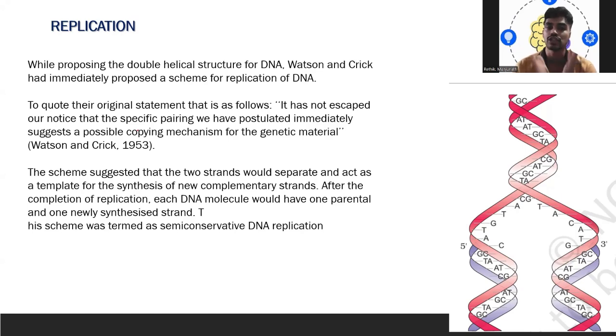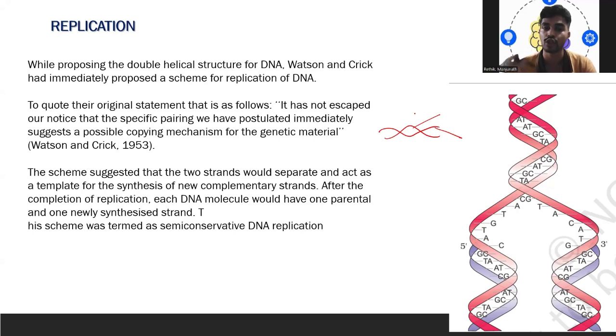That also suggests that the two strands would separate and act as a template for synthesis of a new complementary strand. If you have a DNA here, this is one strand and this is another strand. Each individual strand has the ability to act as a template strand and helps in the synthesis of a new complementary strand. That is what they are saying. After completion of the replication, what happens?